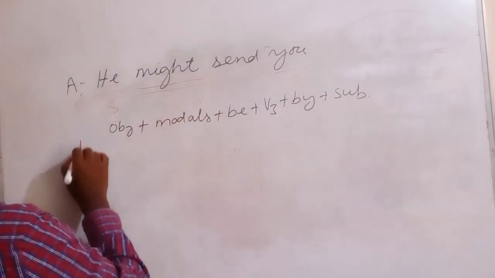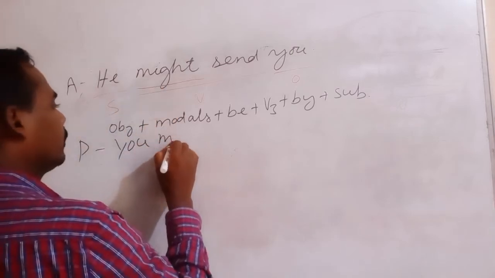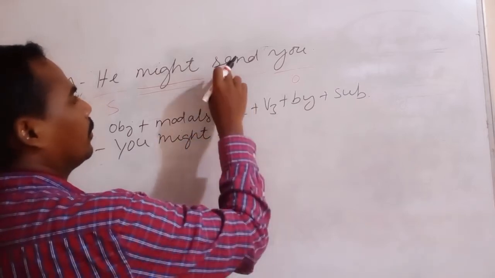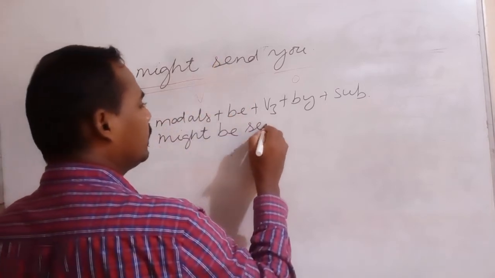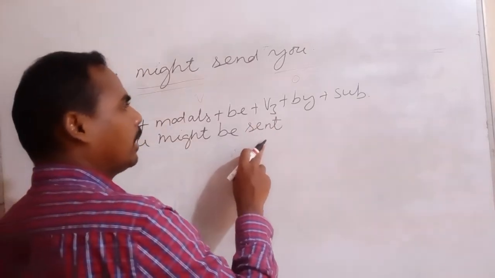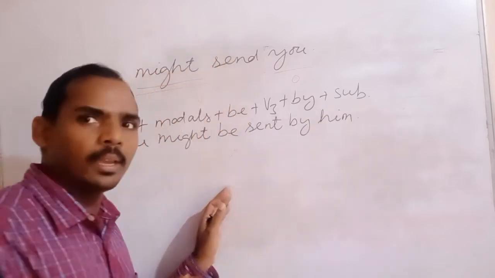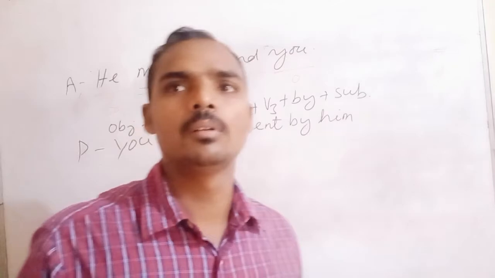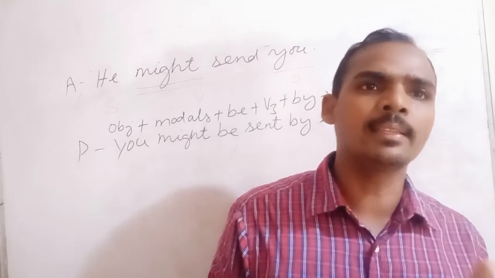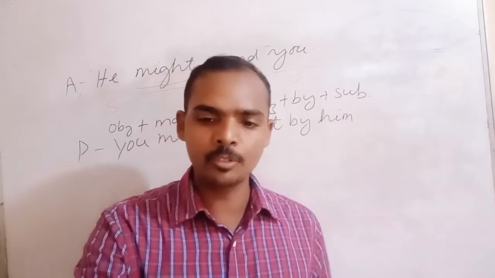So in the passive structure, what is the object? You, then might, then be, then the third form of the verb, sent. Here V3 is sent, and V2 also is sent: sent by him. You can convert into the passive structure like this. I am giving you two or three more examples. You can listen and write in your copy. I am speaking very slowly.